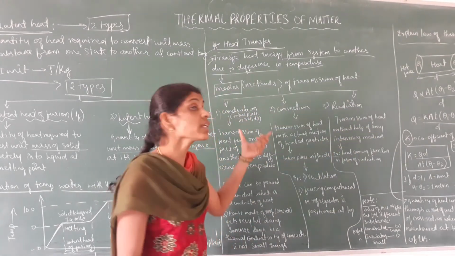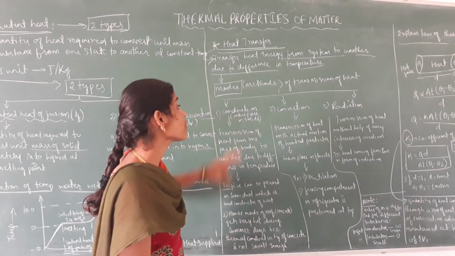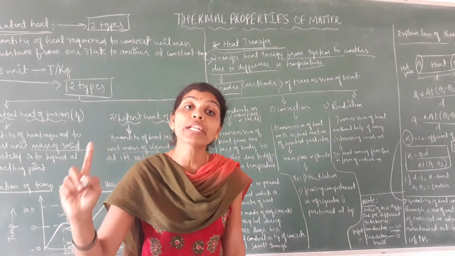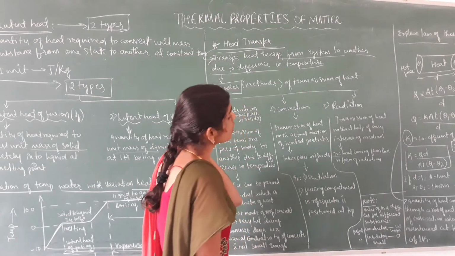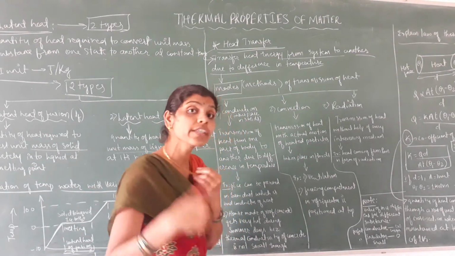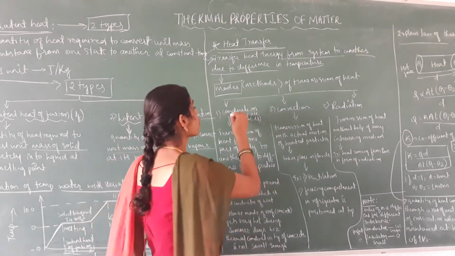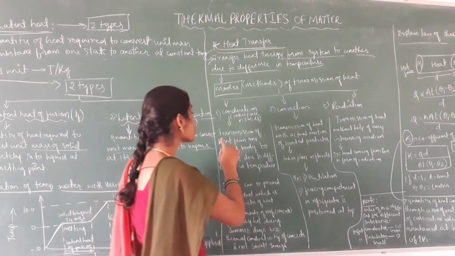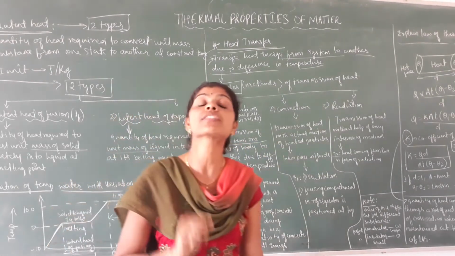First, let us see the meaning of conduction. The conduction process always takes place only in the case of solids. Convection and radiation are the other two modes to transfer heat. Conduction is the transmission of heat from one part of the body to another due to a difference in temperature.